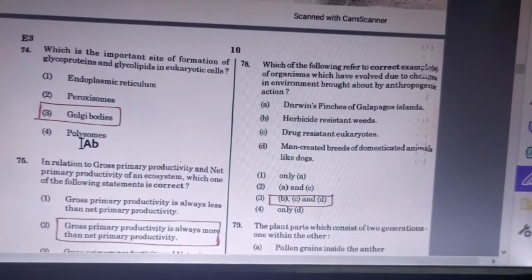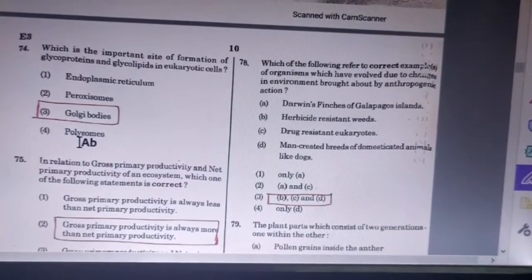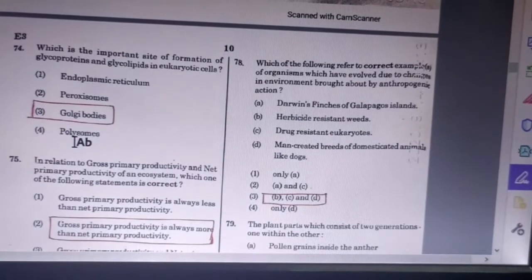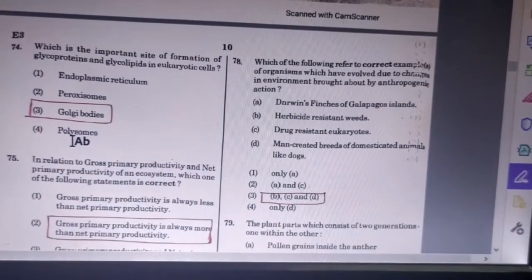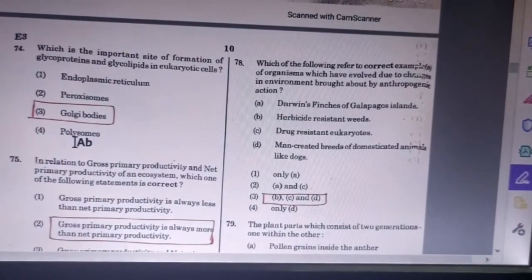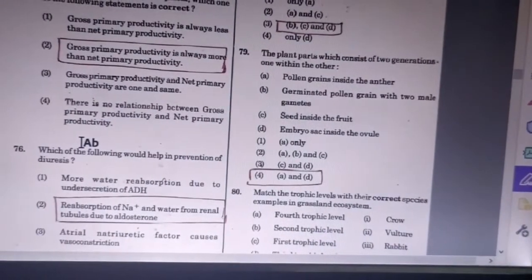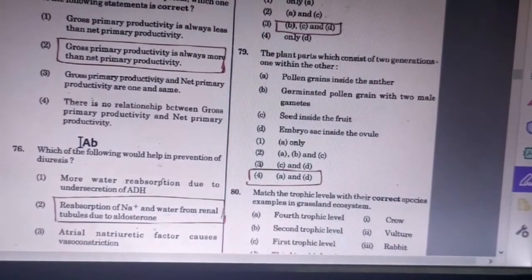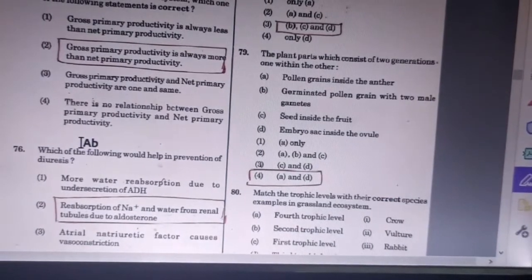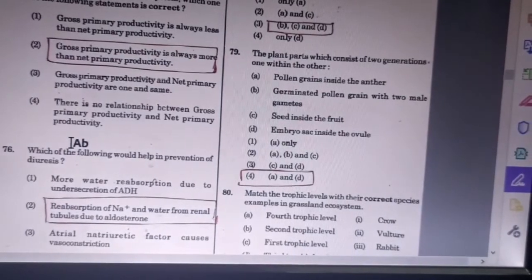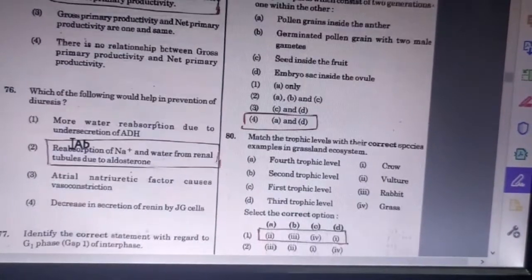75th question. In relation to gross primary productivity and net primary productivity of an ecosystem, which one of the following statements is correct? Gross primary productivity is always more than net primary productivity. And 76th question is, which of the following would help in prevention of diuresis? Answer is reabsorption of sodium and water from the renal tubules due to aldosterone.